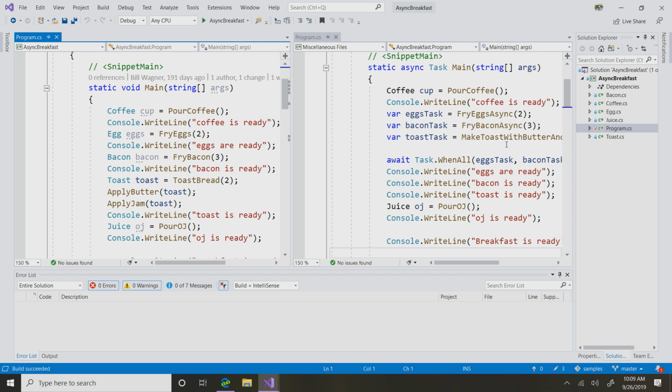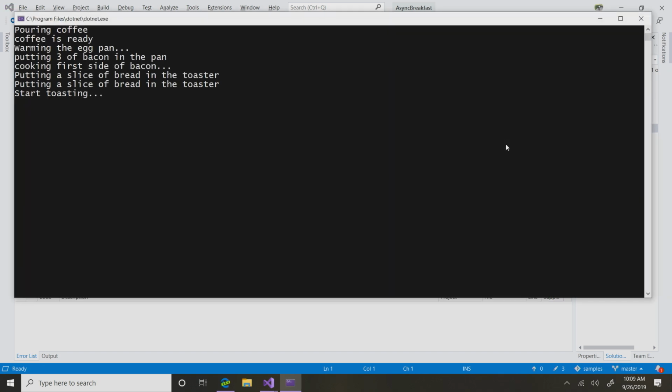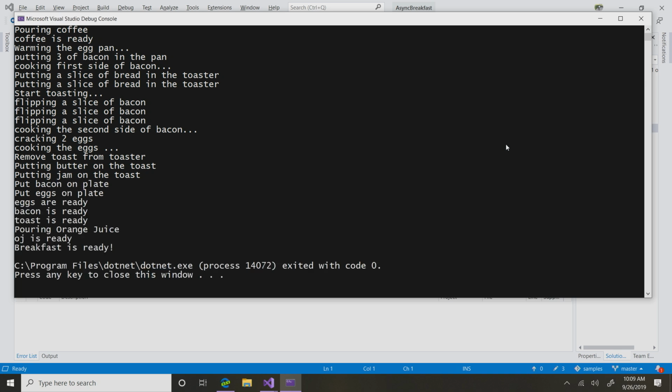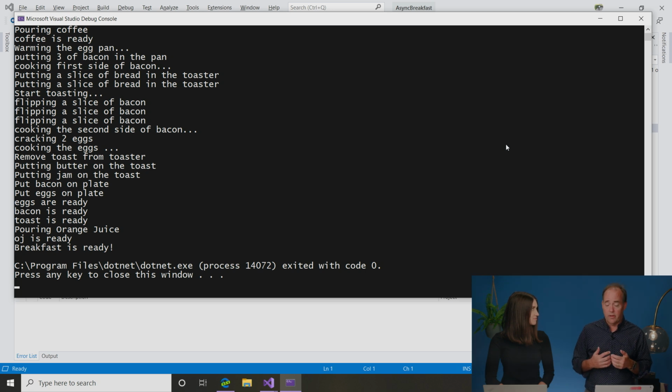Well, let's go ahead and run this. And now you can see it's started to put some stuff in the toaster. It's already working on the bacon. The egg pan is going. Because this is just in a console app, it doesn't necessarily work exactly like we'd want in real life, but it's a pretty reasonable simulation. It started all those tasks, and it kept running, and then it's ready a little faster, and everything's ready close to the same time. All right, sweet.